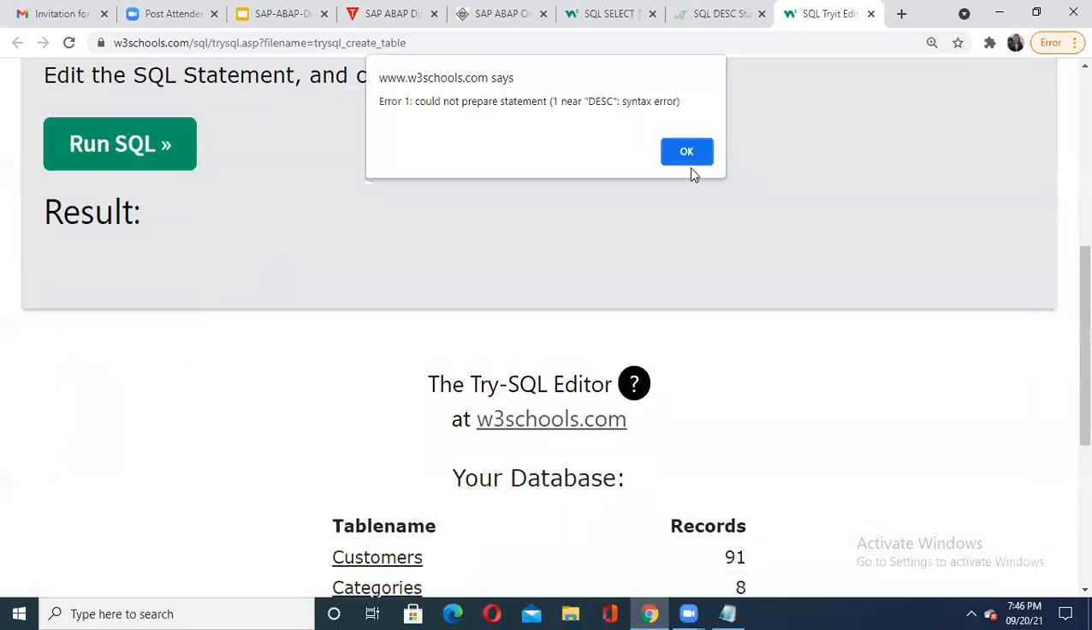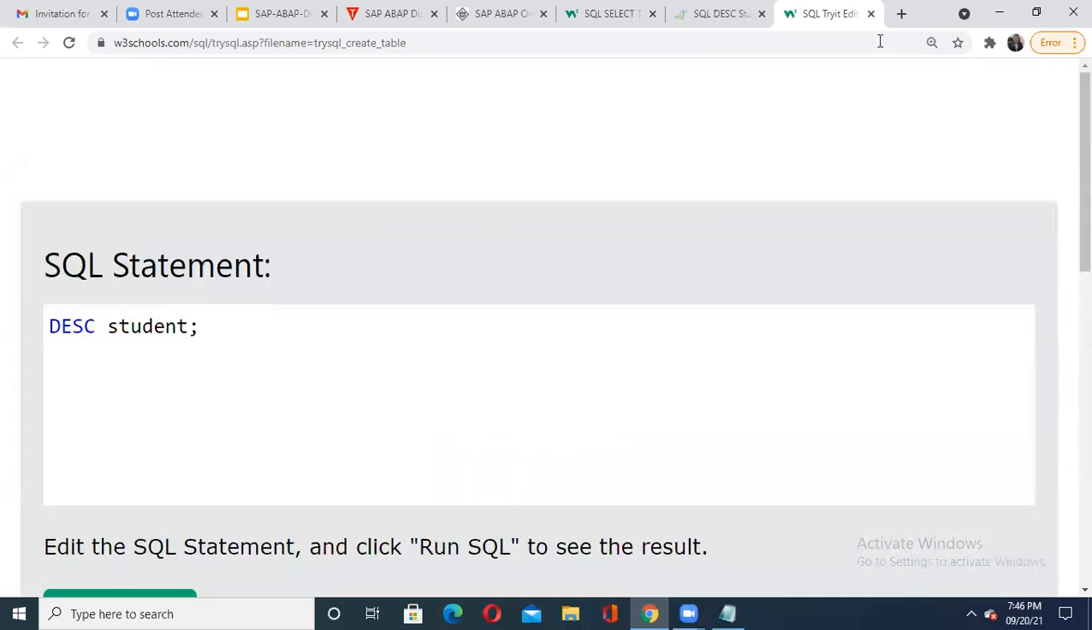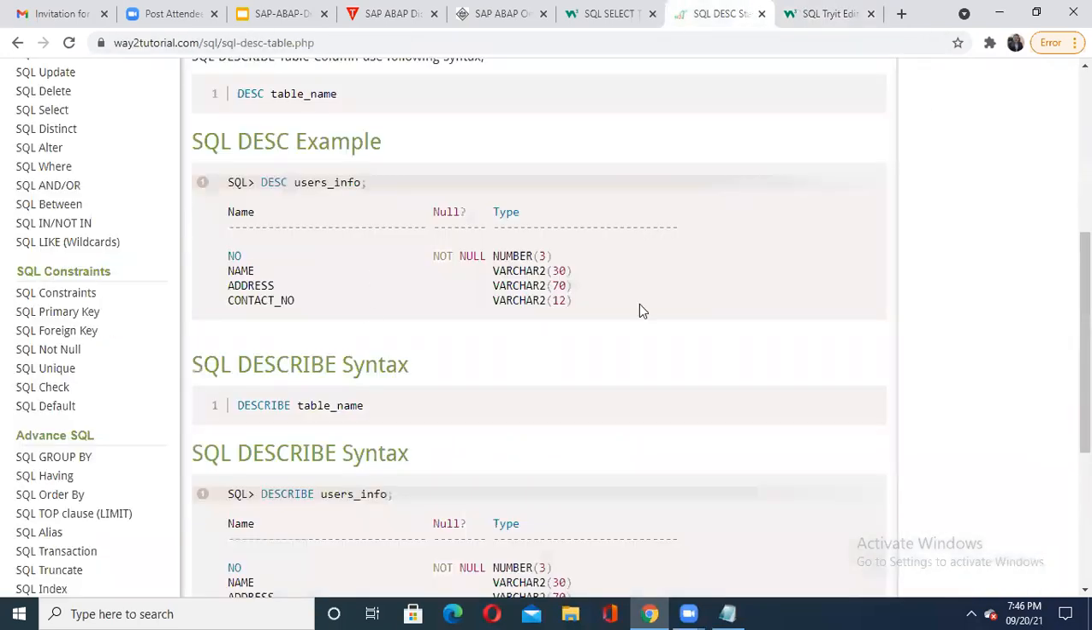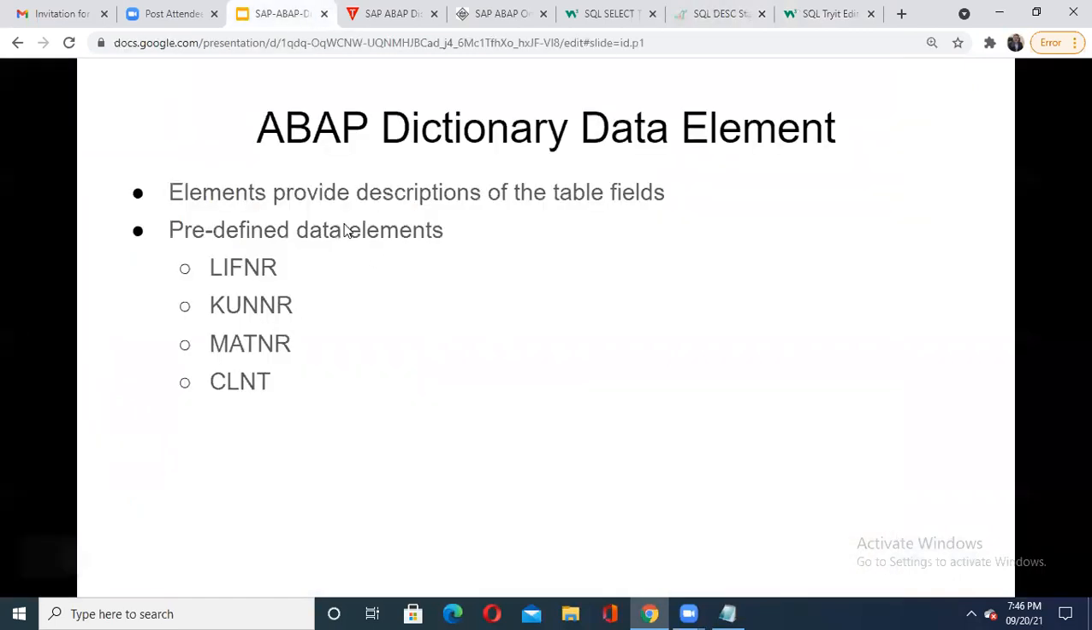It is case sensitive, so it may take that point. Okay, yeah. See here. What I want to show you here is that with the help of this data element, you will be able to describe the table. What is inside that table?